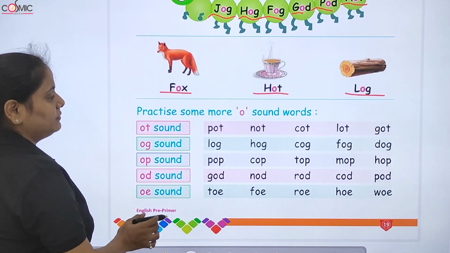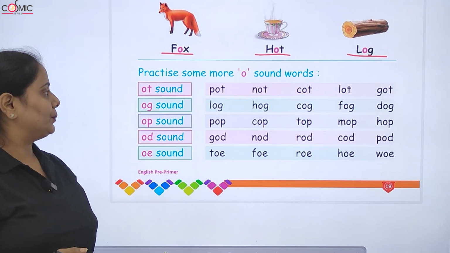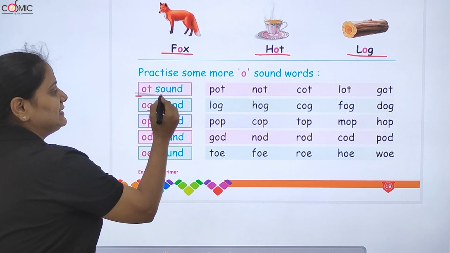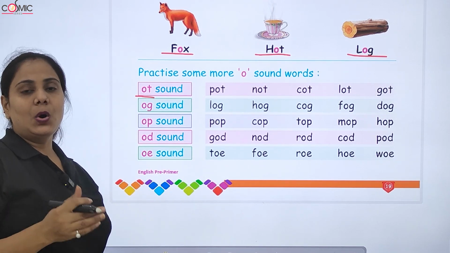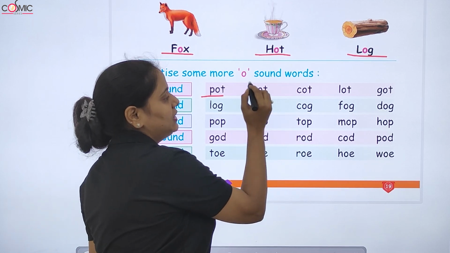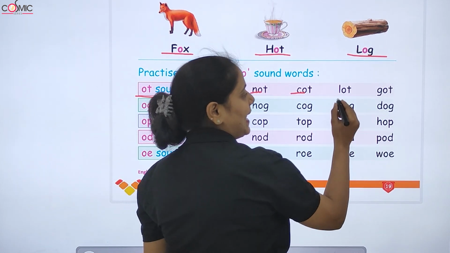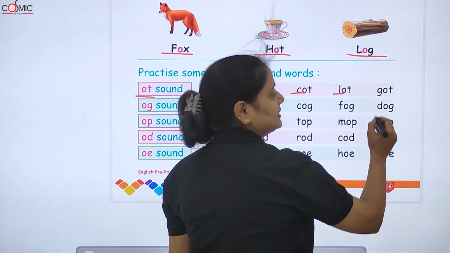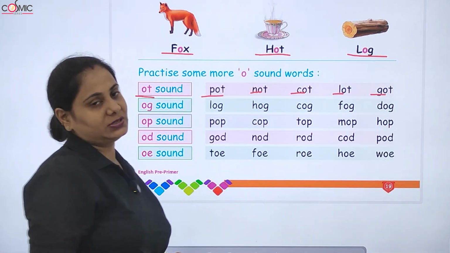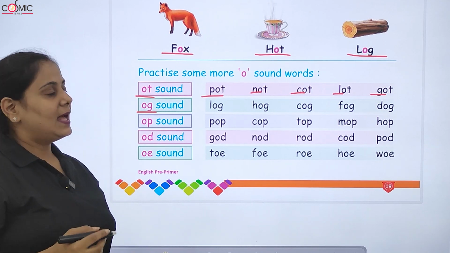Now, come to some practice of phonic sound of O. Now, O-T sound. P-O-T, pot. N-O-T, not. C-O-T, cot. L-O-T, lot. G-O-T, got.